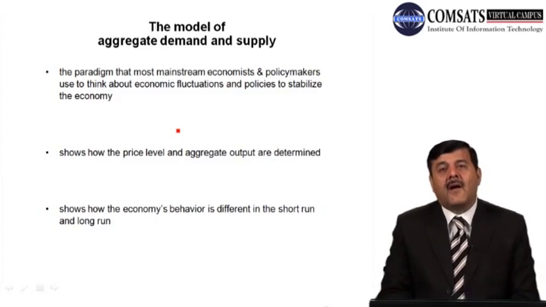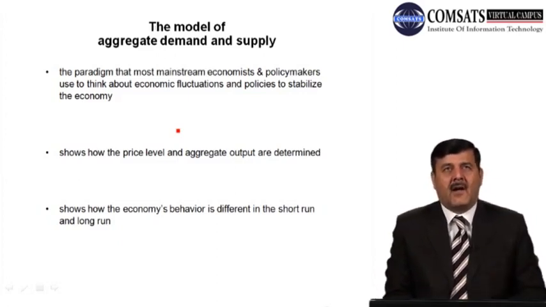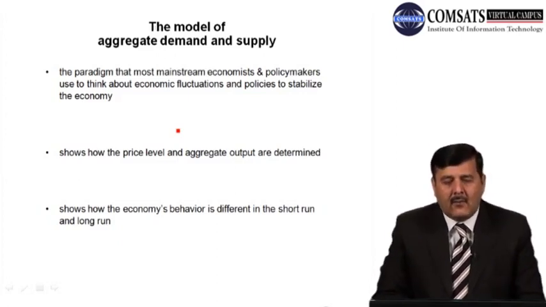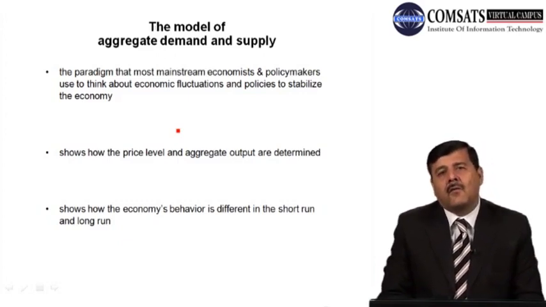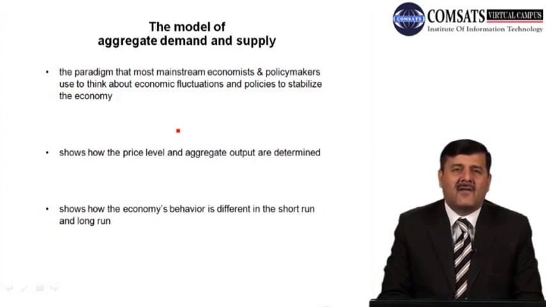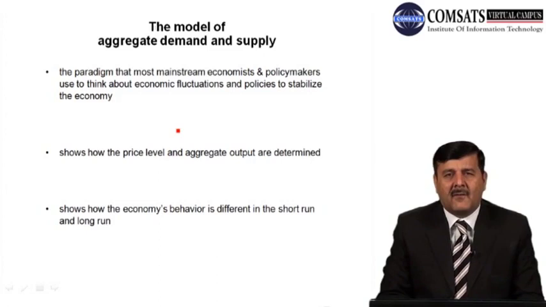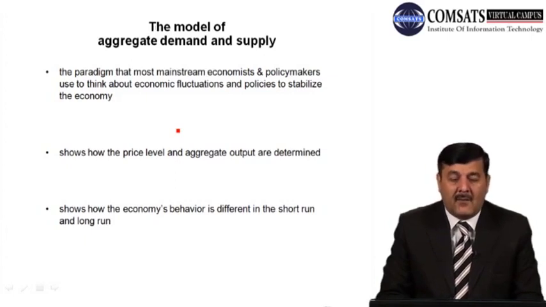That is the general perception: they always look at the status of the economy at a stage, what fluctuations are coming up in the economy, and try to design policies to stabilize that economy.